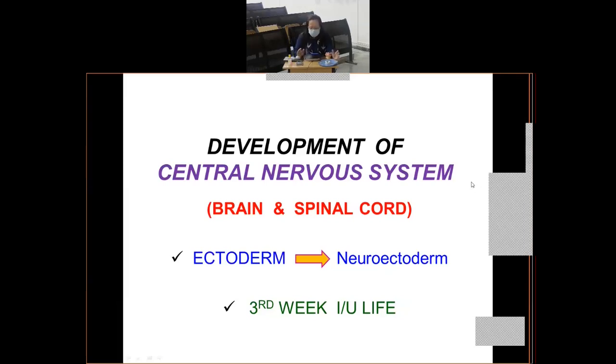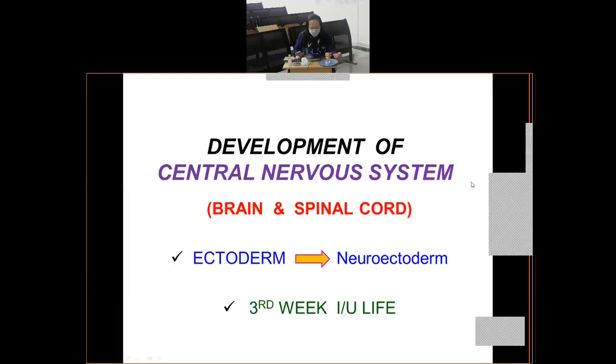Which germinal layer? You know that you have three germinal layers which are formed at the end of gastrulation. All of you know gastrulation. Gastrulation is a process by which all three germ layers are developed in the third week of intrauterine life. So you have the ectodermal germ layer, then you have the mesoderm, and you have the endoderm. Out of these three germ layers, you'll see that your central nervous system develops from ectoderm. Keep that in mind. It develops from which germinal layer? Ectoderm. Now, you have to be more precise.